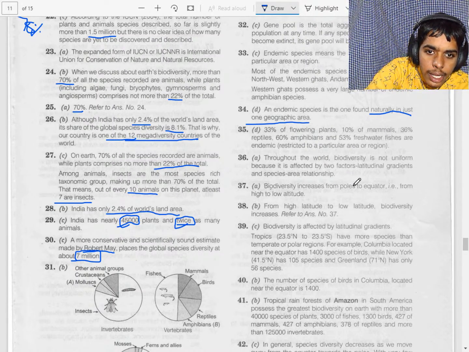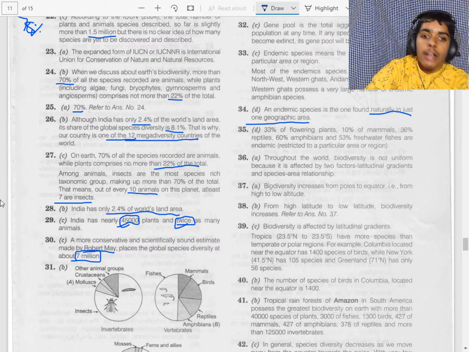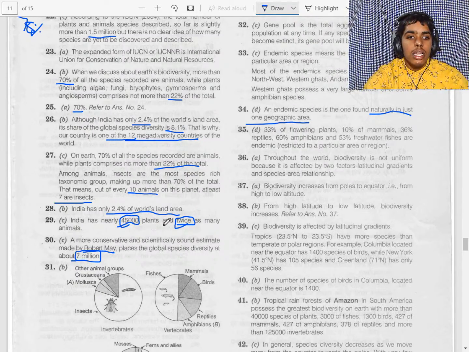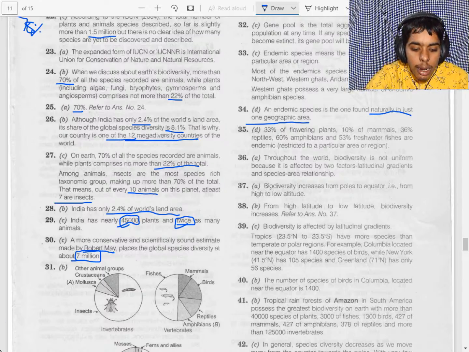Alexander von Humboldt observed that within a region, species richness increases with increasing explored area. So if the explored area increases, the species richness will also increase. Yes.